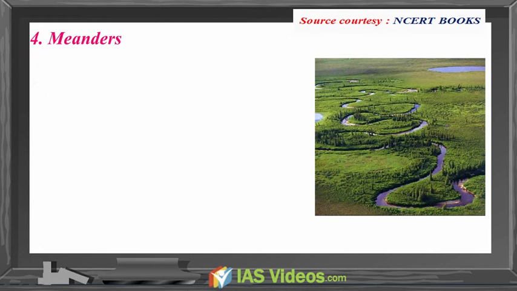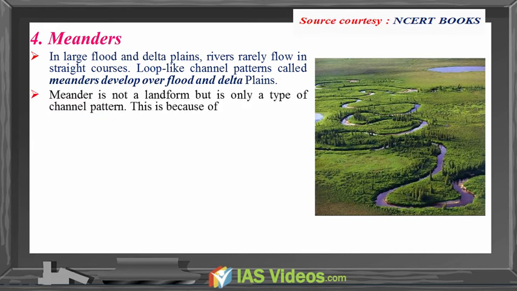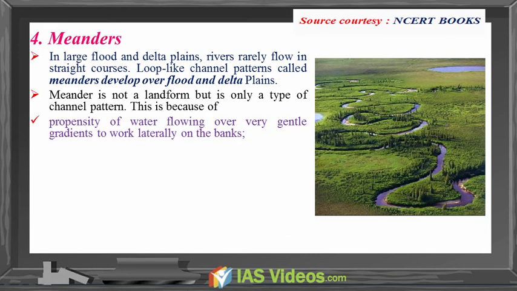Meanders. In large flood and delta plains, rivers rarely flow in straight courses. Loop-like channel patterns called meanders develop over flood and delta plains. Meander is not a landform but is only a type of channel pattern. This is because of the propensity of water flowing over very gentle gradients to work laterally on the banks.